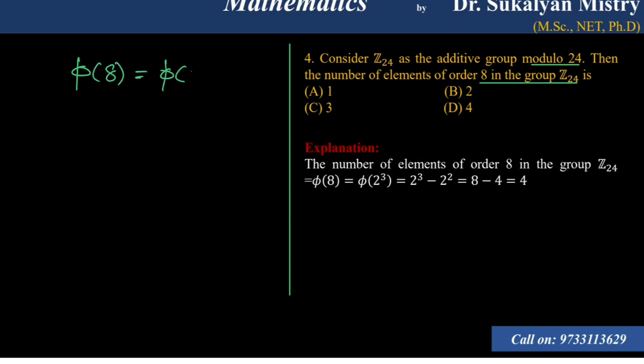So phi(8) means phi(2 cube). So phi(2 cube) will be 2 cube minus 2 square, that is 8 minus 4, that will be 4. So option D is correct. Okay, the number of elements of order d in a cyclic group G of order n is Euler's phi function, that will be phi(d), that is the result. Okay, so next problem.